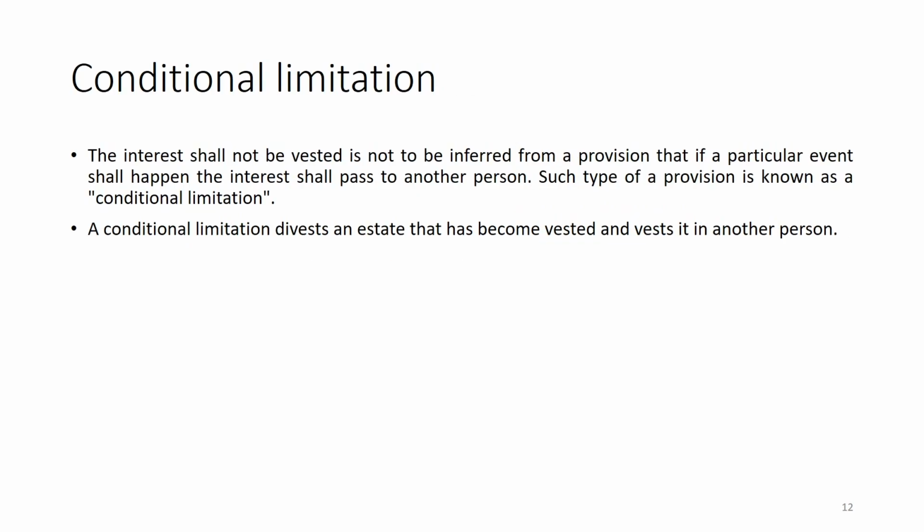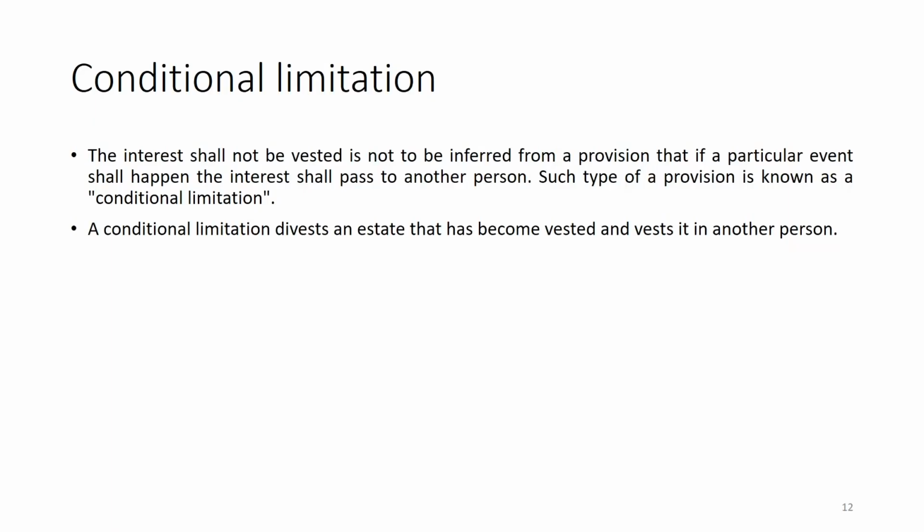Then certain conditional limitations, which are generally put in the agreement at the time of creating a vested interest. What is the nature of these conditional limitations? The interest shall not be vested is not to be inferred from the provision that if a particular event shall happen, the interest shall pass to another person.